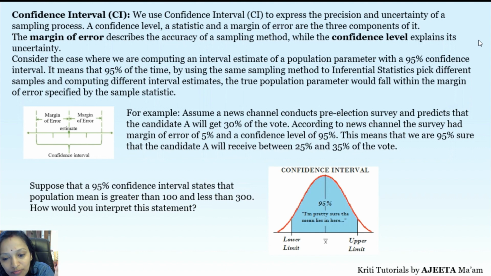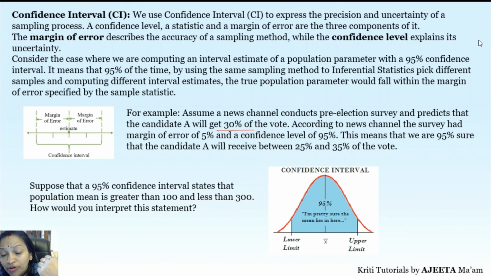So we can take another example also for this. Suppose an election survey and exit poll was there. So they said that yes, that person is going to get 30% of the vote, correct. So how much margin of error did they give? 5%. And how much is their confidence level? 95%. So what is the meaning of 95% confidence level? That is, they are 95% sure that the candidate is going to receive the votes between 25% and 35%. There is a 5% error, so from 30, 5% on the left side and 5% on the right side we go. So we say the candidate will get votes between 25% and 35%.